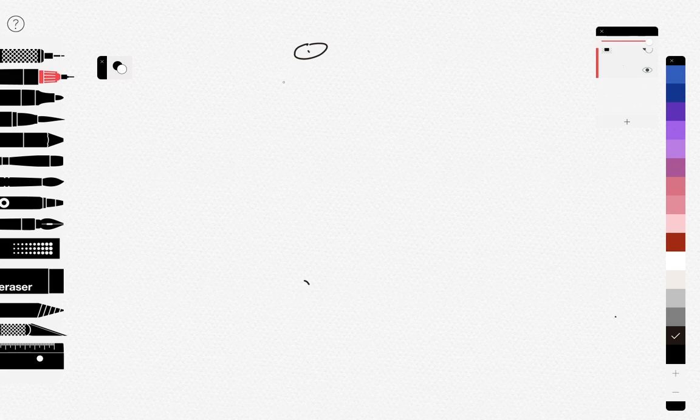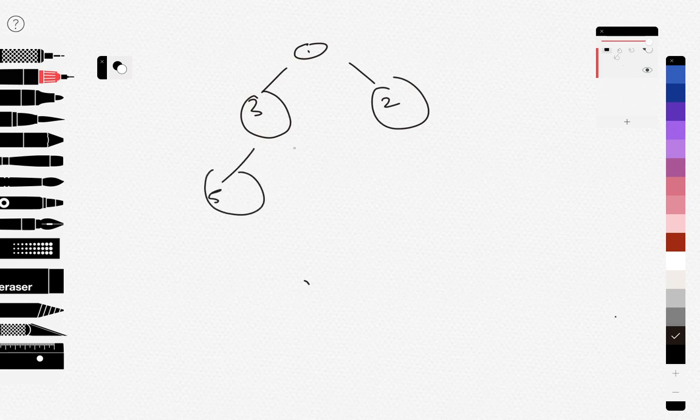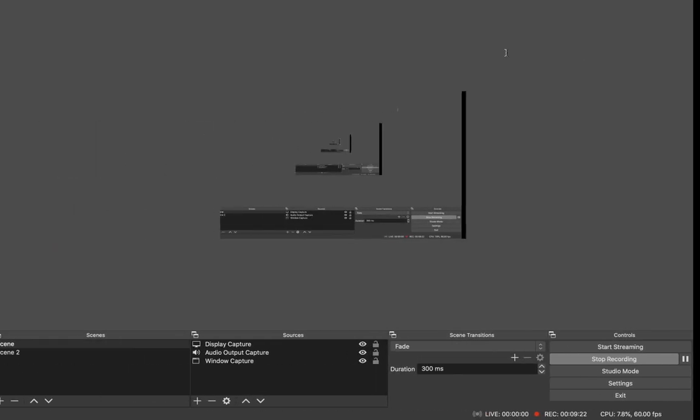Finally it will become like 1, 3, 2, and 2 did not have any children. 3 had 2 children, 4 and 5, but we already flipped it. So now it became 5 and 4. So now this is the final answer that we have. So simply put, this is how we will solve it, and the code becomes very, very simple.